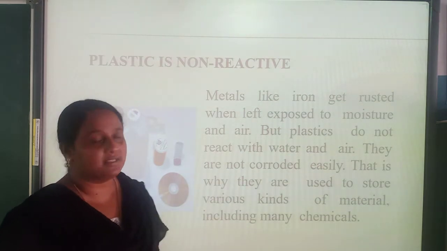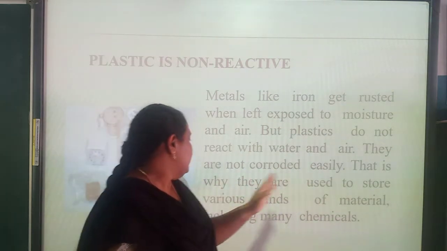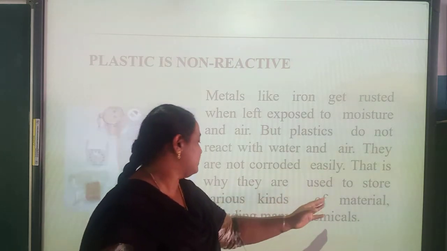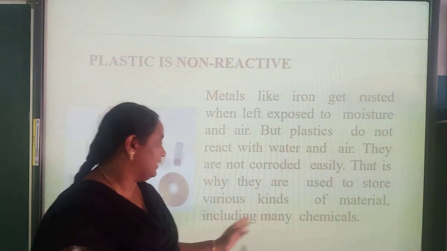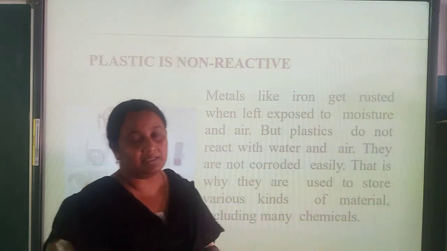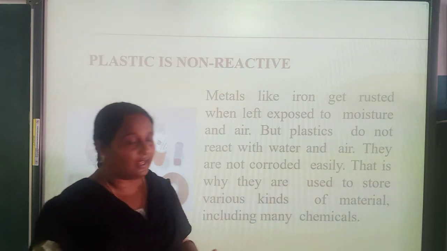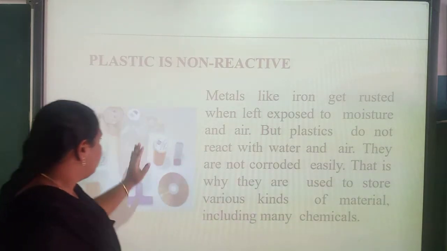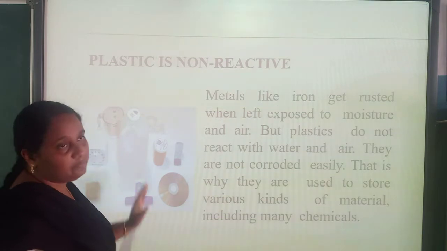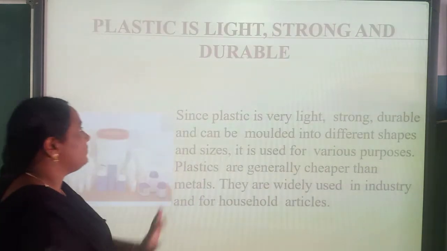Corroded means the rusting process. That is why they are used to store various kinds of material, including many chemicals. Many chemicals are also stored in plastic containers. You can see that these are some plastic materials.